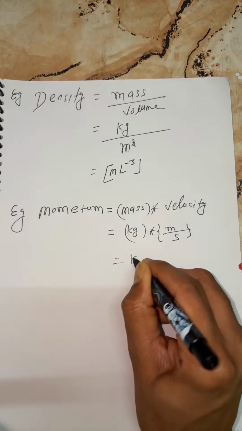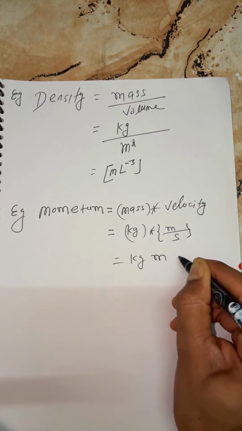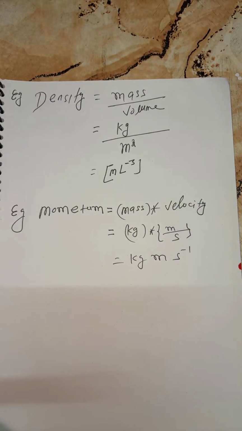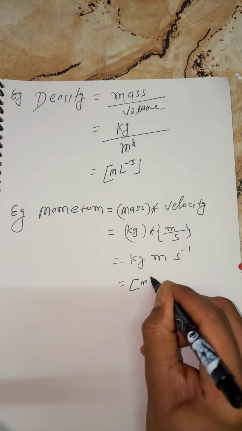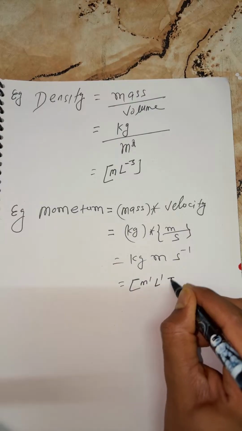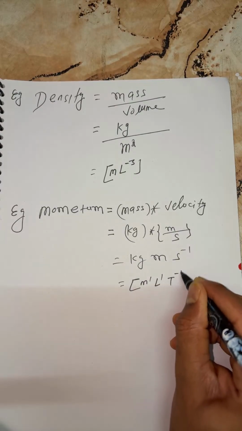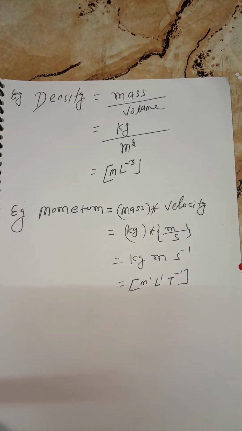So you can write, beta, kilogram meter s^-1. Finally, kids, M^1 L^1 T^-1. This is the dimensional formula of momentum.